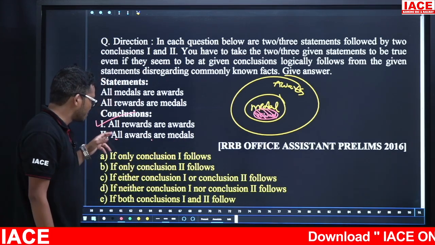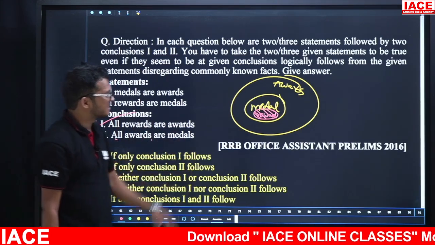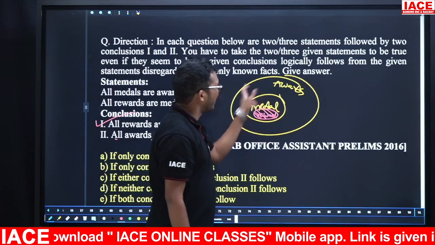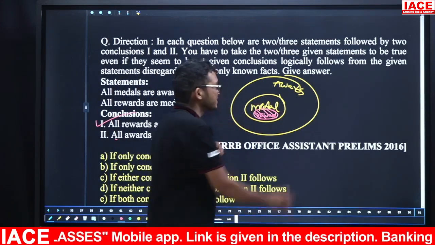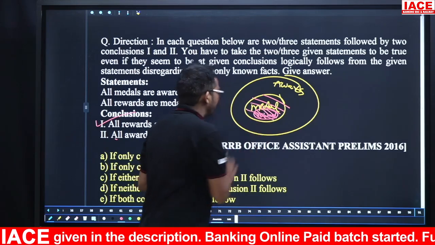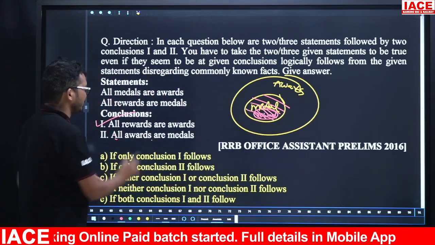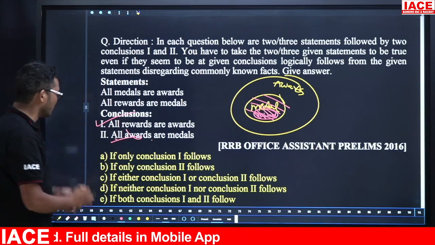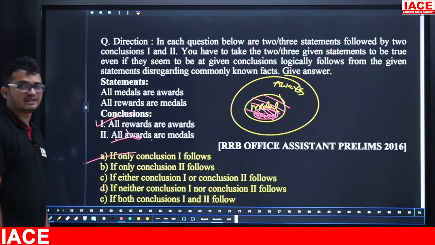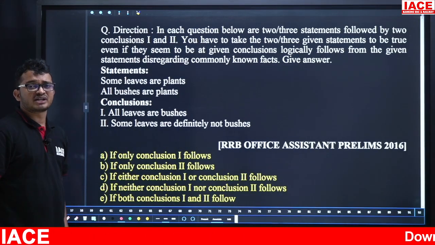Take the second conclusion: All awards are medals. In the entire boundary of awards, medal is only some part. That means we know only some awards are medals. But here, all awards are medals, so this one is wrong. So only one follows, and the answer is option A. Take the next question. Your time starts now.